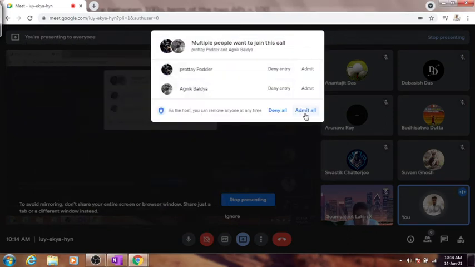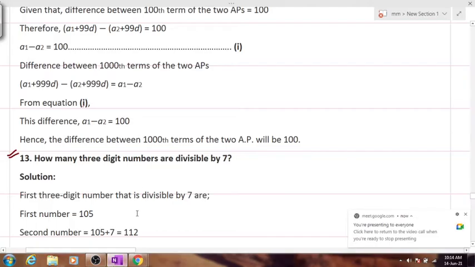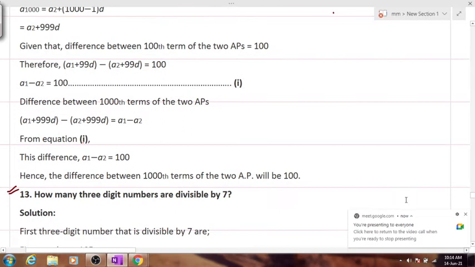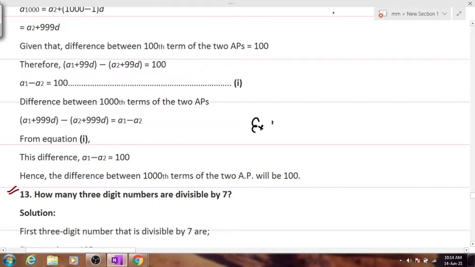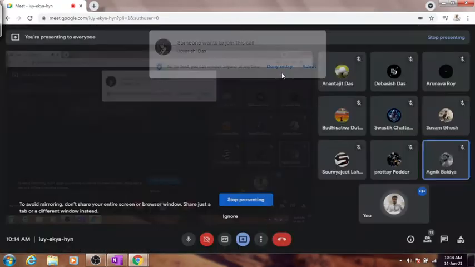We are about to start today's session, in which we'll be discussing the previous day's homework as well as starting off with a new thing. Okay, so exercise 8.2, question number 13. Is everybody ready? Yes, sir.